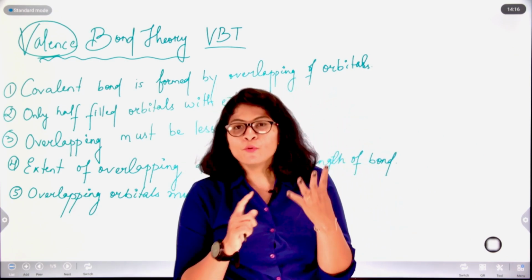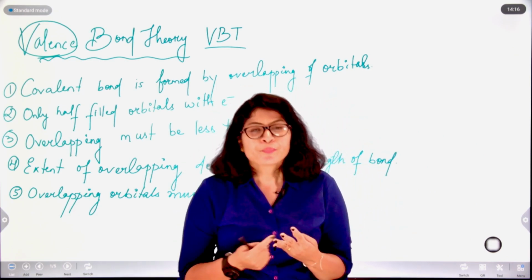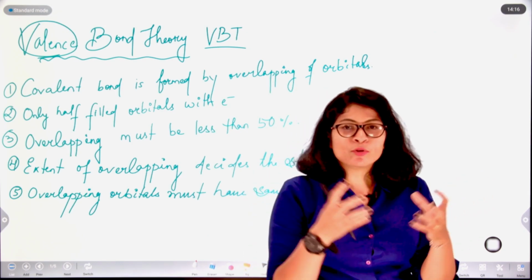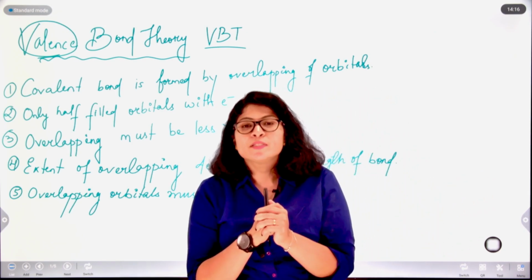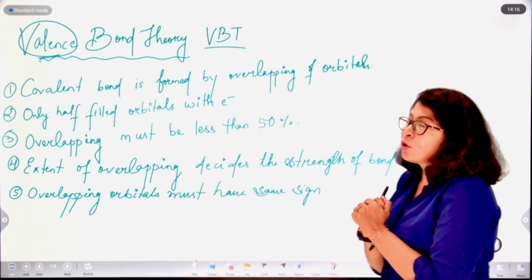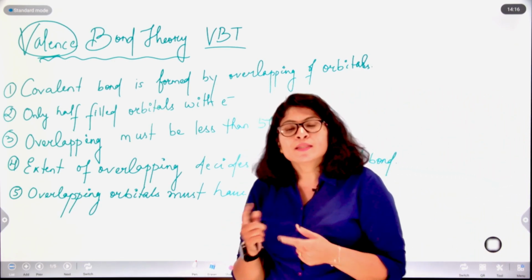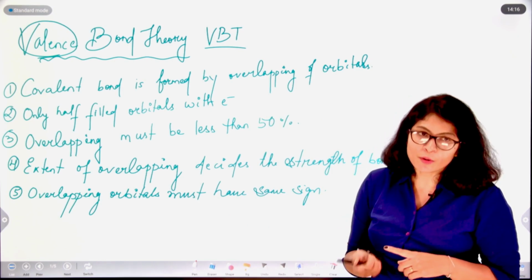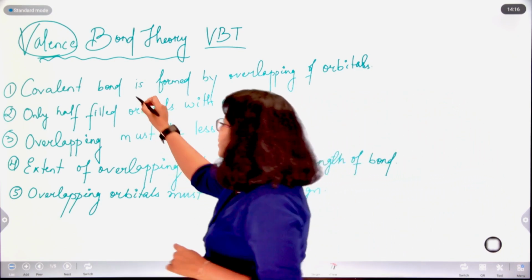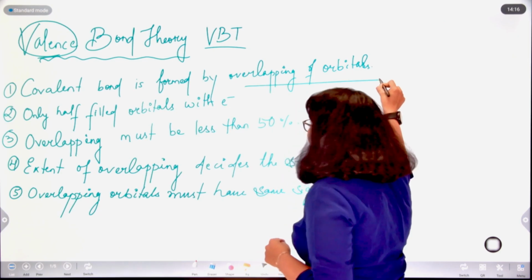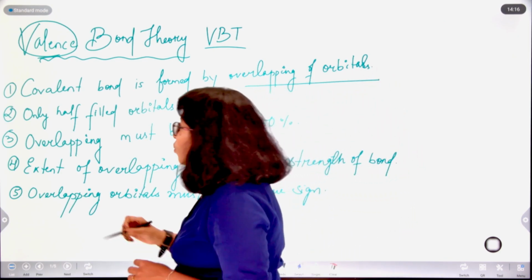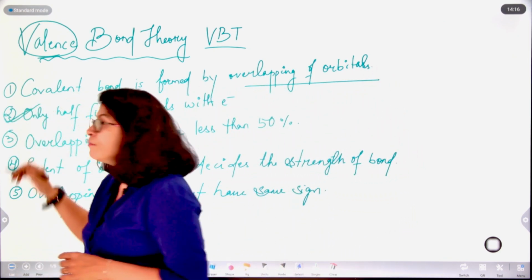When we had the orbitals s, p, d, f, and they came together, they overlapped among themselves. By overlapping of orbitals they shared electrons, and by that we say a covalent bond is formed.